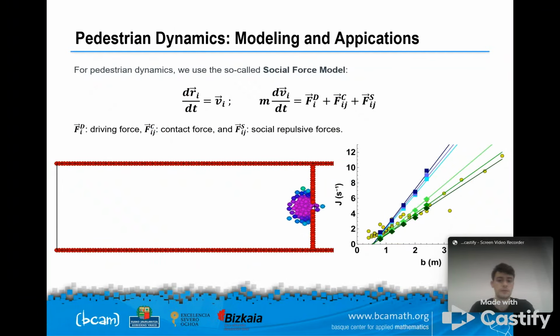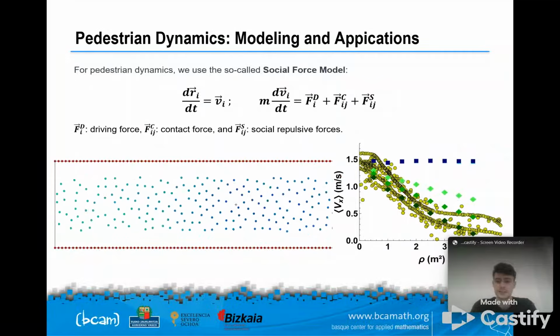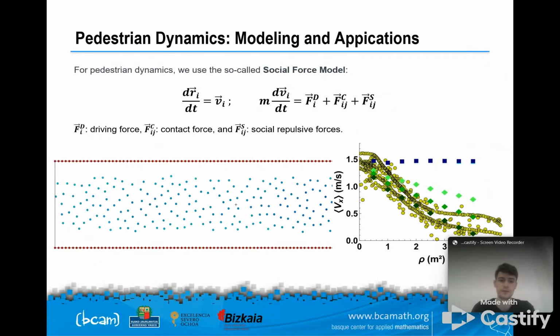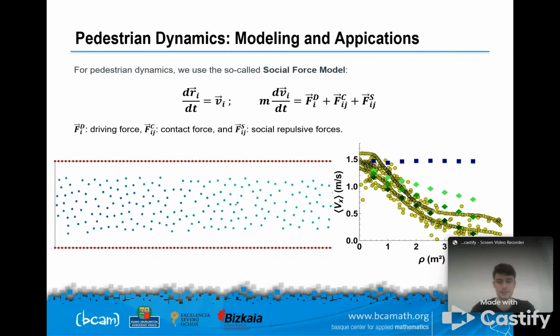We build upon the so-called social force model, which simulates the motion of individual pedestrians based on 3 forces. And we calibrate the model to be able to reproduce both macroscopic sets of empirical data, such as this one, the pedestrian flow through a bottleneck, the speed density fundamental diagram, which relates the average speed of people as a function of the density of the system.